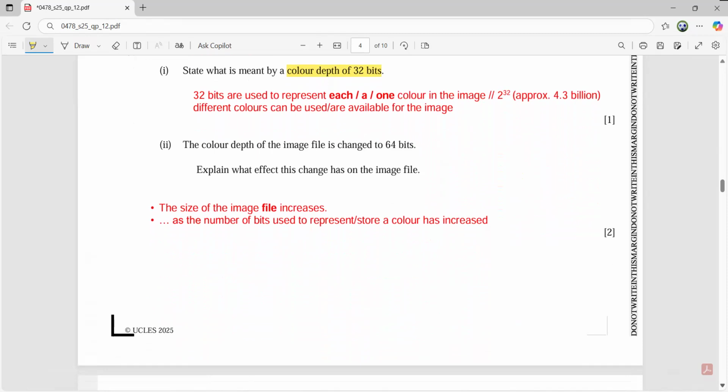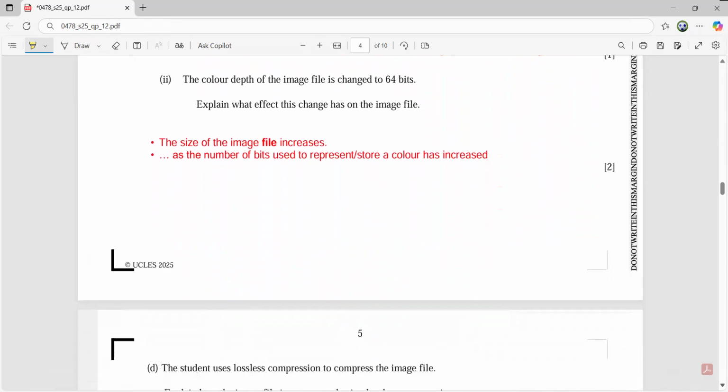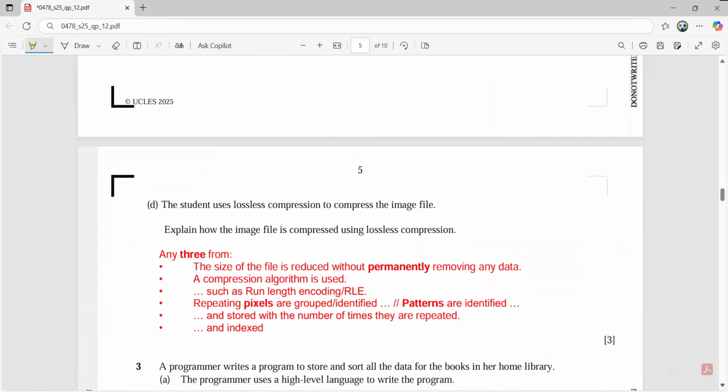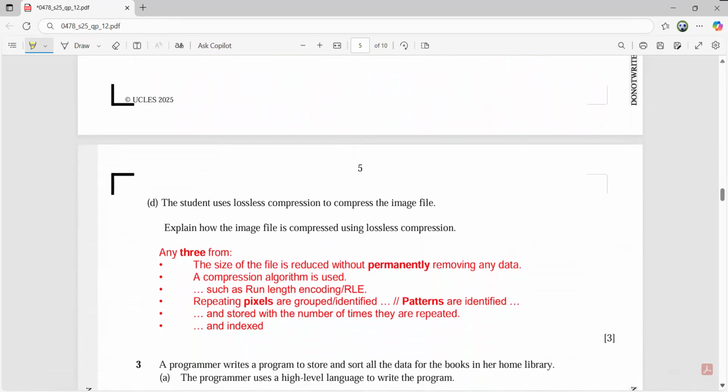Now, next part, part D. The student uses lossless compression to compress the image file. Explain how the image file is compressed using lossless compression. It's a 3-mark question. And you know what happens in lossless: there's no permanent loss of data. We can get the original file back, and it is applied using RLE. You need to remember how RLE is being used in this scenario, and answer accordingly to score 3 out of 3.